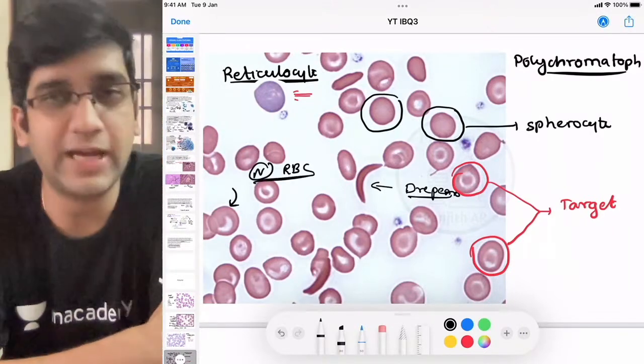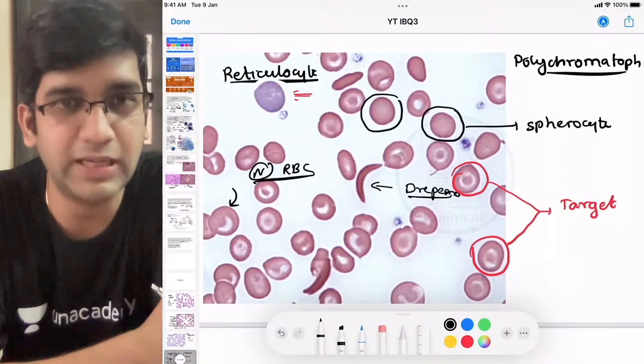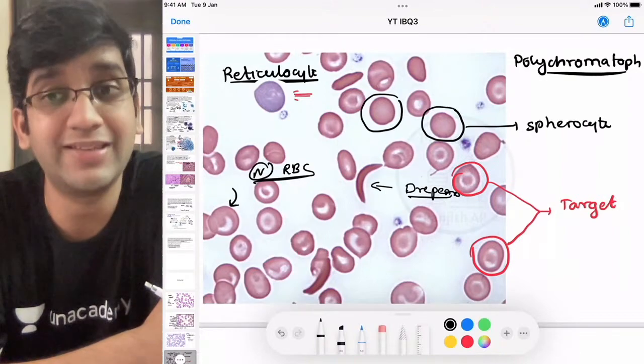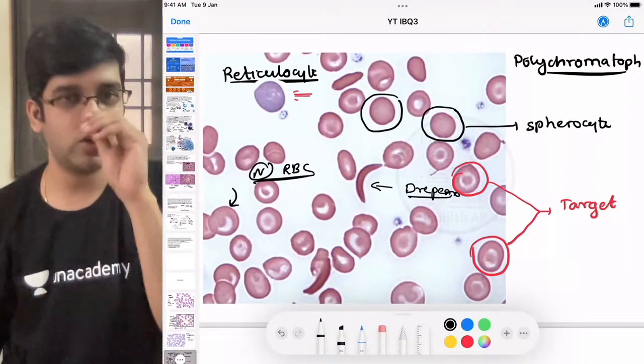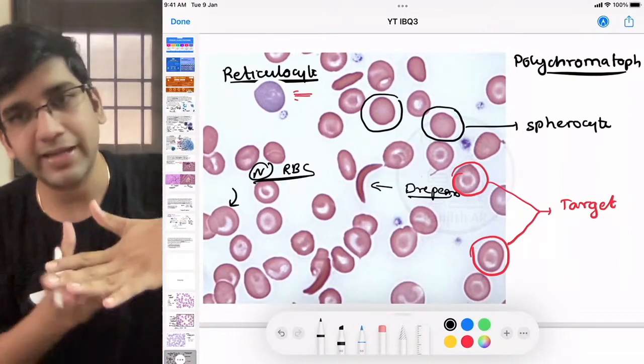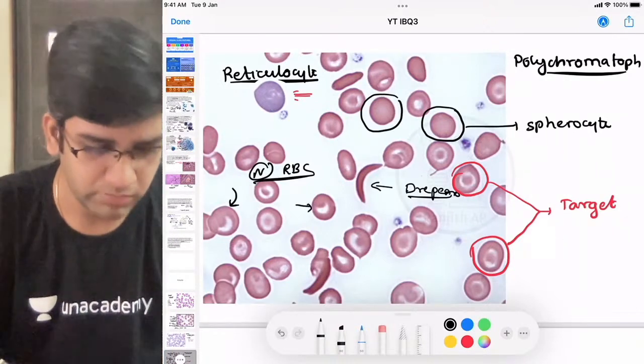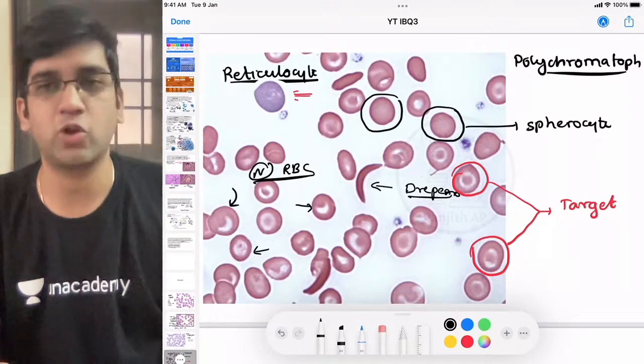We have to fill this gap. Somehow we have to fill the gap. Without knowing normal, I cannot understand and I cannot excel abnormality, right? So that's a normal RBC, that's a normal central pallor. It looks a little bit skewed, that's all. So just, there's also a normal central pallor. Maybe a little bit more pallor, but still a normal RBC, right?